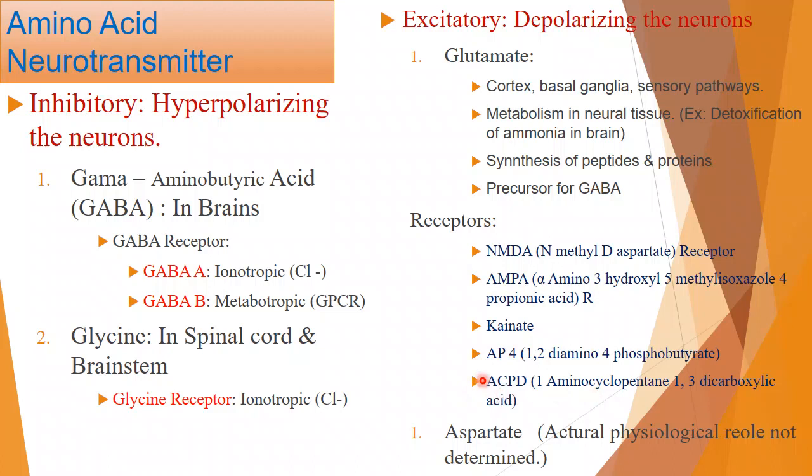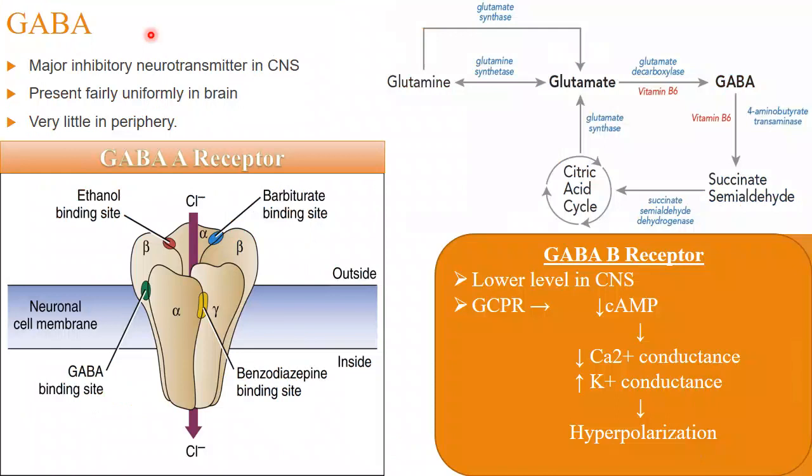Again I am repeating: the inhibitory receptors are for GABA and glycine. For GABA we have receptors like GABA A and GABA B. Maximum of the function is carried out by GABA A. For glycine we have the glycine receptor, which is structurally similar to GABA A. The excitatory neurotransmitters are glutamate and aspartate, with these 5 receptors, and aspartate's function is still unknown in the brain and it is also available in very small quantity.